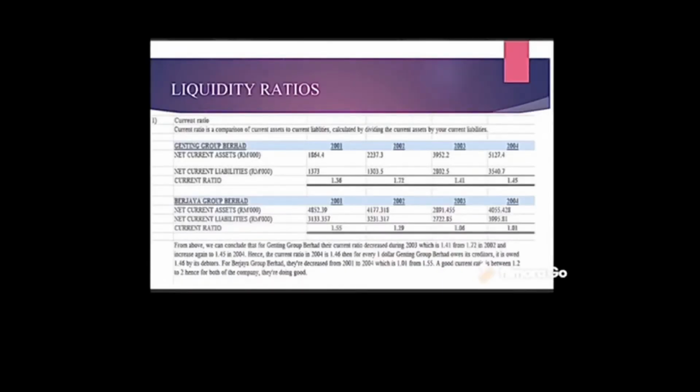Now we need to calculate the ratios. First of all is the liquidity ratio. Liquidity ratios are needed to know the ability to pay off debt that is maturing within a year. There are two types of liquidity ratio, which are the current ratio and the quick or acid test ratio. The current ratio is the comparison of current assets to current liabilities, calculated by dividing the current assets by the current liabilities. A good current ratio is between 1.2 to 2. Hence, for both companies, they are doing good.